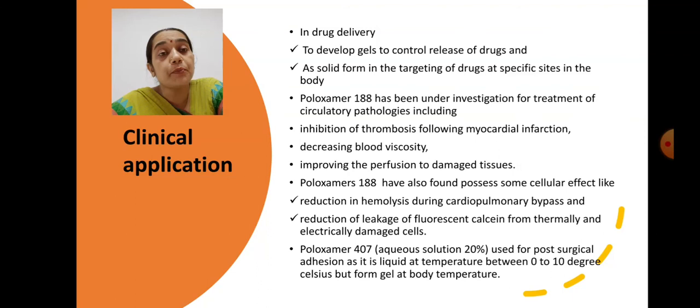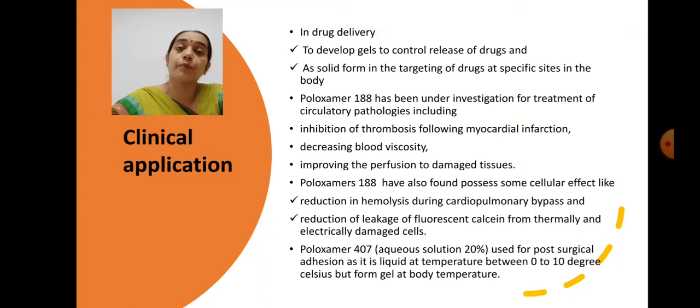But it is only possible when the aqueous solution contains poloxamer 407 at 20% or above. If the amount of the poloxamer is less than 20%, then it will not form a uniform gel over the surface. So it is required that the concentration of poloxamer 407 should be equal to or greater than 20%.